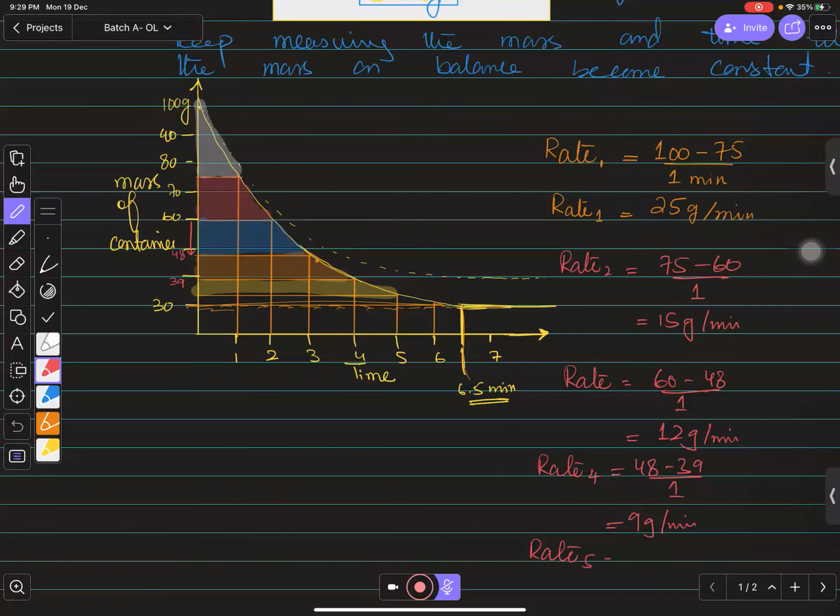So the rate number 5 is 39 minus 35, or 34 somewhere, so it will be 5 gram per minute. So what is the thing you are going to understand over here?